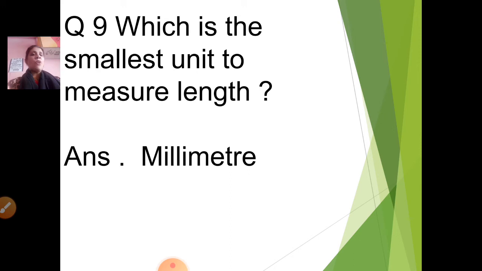Which is the smallest unit to measure length? Yes, children, this also I have told you. Which is the smallest unit to measure length? Millimeter. Correct.